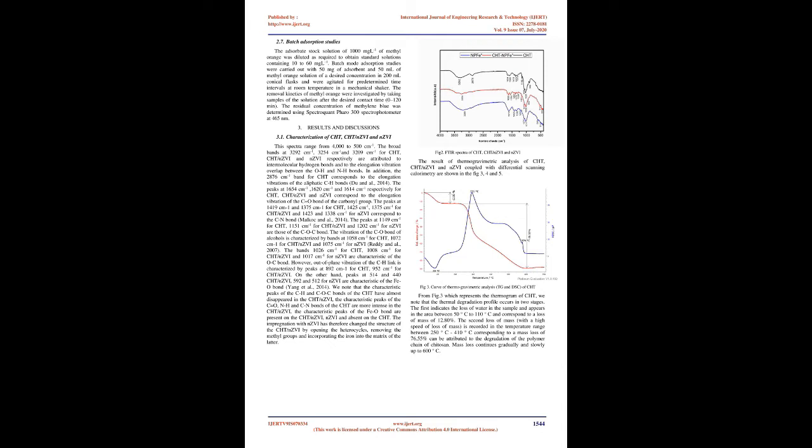Nitrogen was bubbled through the solution at 25 degrees C to remove the dissolved carbon dioxide. 100 mg was added to 50 ml of the solution. After stabilization, the final pH was recorded. The graphs of final pH versus initial pH were used to determine the zero point charge of the CHT/nZVI and nZVI, Lopez et al., 1999. The CHT/nZVI and nZVI activation temperature was fixed using thermogravimetry and differential thermal analysis, TG-DSC. A Fourier transform infrared spectroscope, FTIR, Nicolet 6700, Nicolet, USA, was used to evaluate the distribution of functional groups on the surface between different materials at a resolution of 2 cm⁻¹.